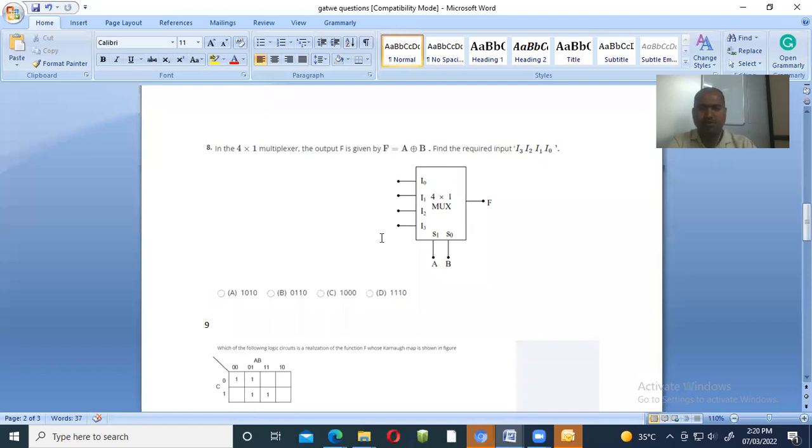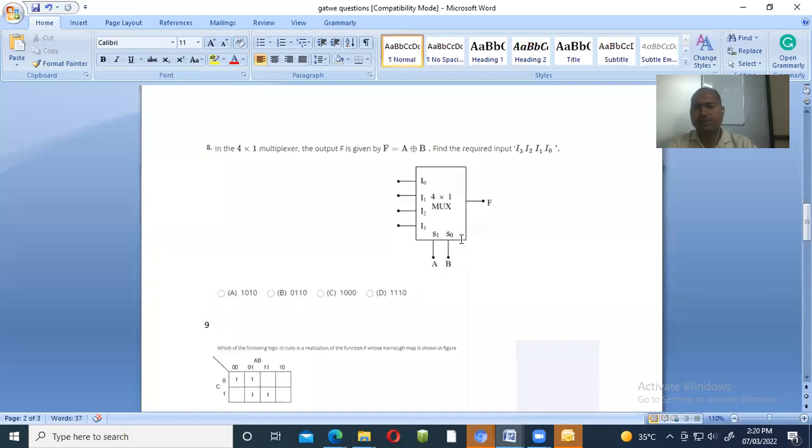Means when we provide the input as 0 1 1 0, only at that time do we get the output F. Okay, see here, 1 0 1 0 is not the answer. 0 1 1 0 is the answer.